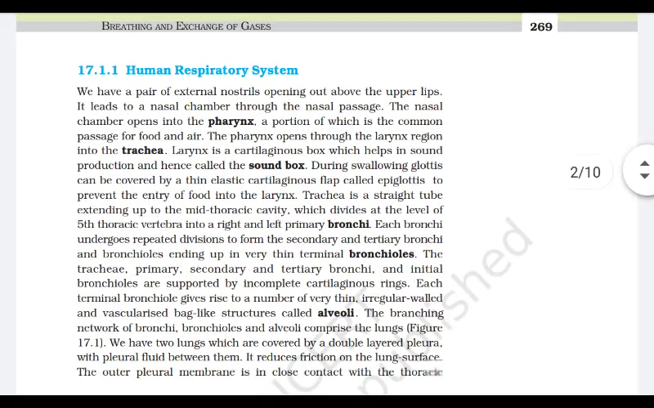If we talk about the human respiratory system, first is the nasal chamber, which opens into the pharynx. The pharynx is a common passage for food and air. It leads into the larynx region. The larynx is the voice box of humans and contains the vocal cords, which are different in males and females. That's why the male and female voices are different.